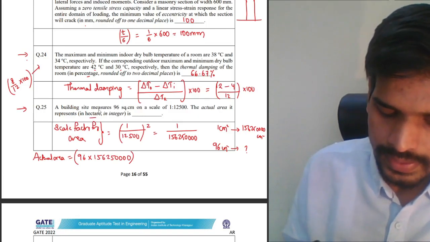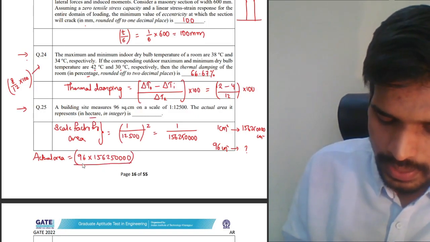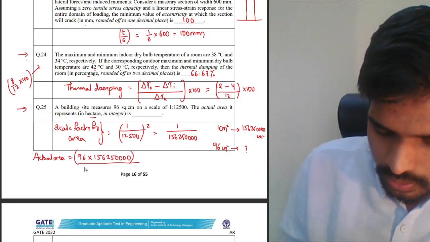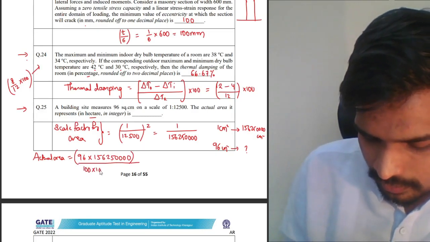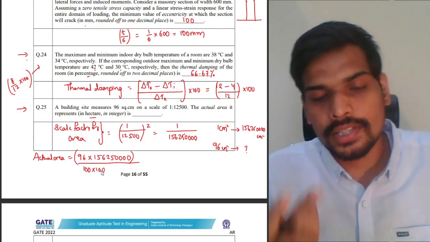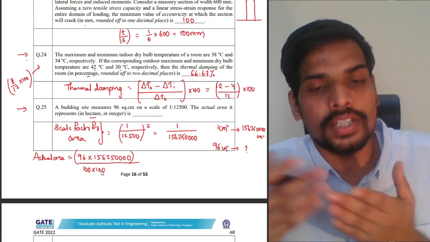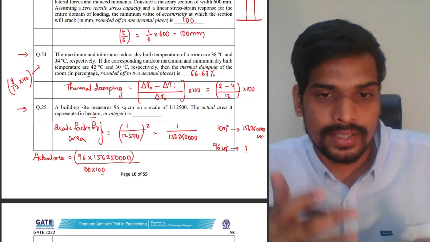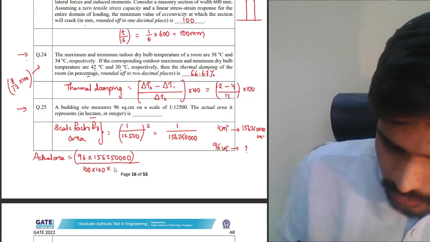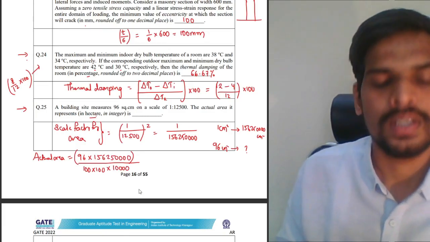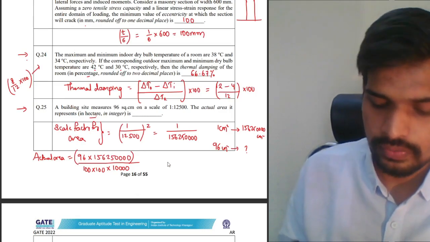They're asking us the answer in hectares, so firstly, to convert the centimeter square into meter square, you need to divide it by 100 into 100. 1 centimeter is basically 1 upon 100 meters. Then to convert it to hectares, you need to divide it by 10,000, because 1 hectare is 10,000 square meters.